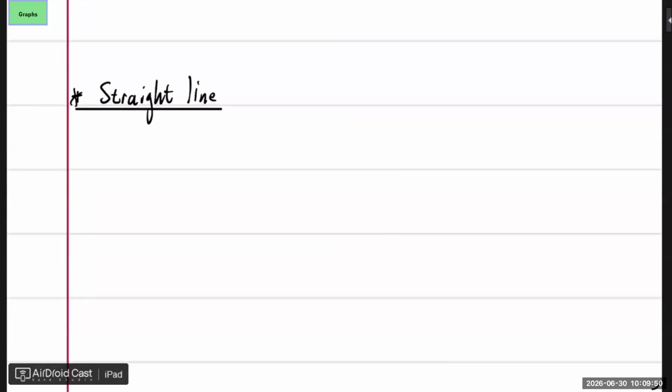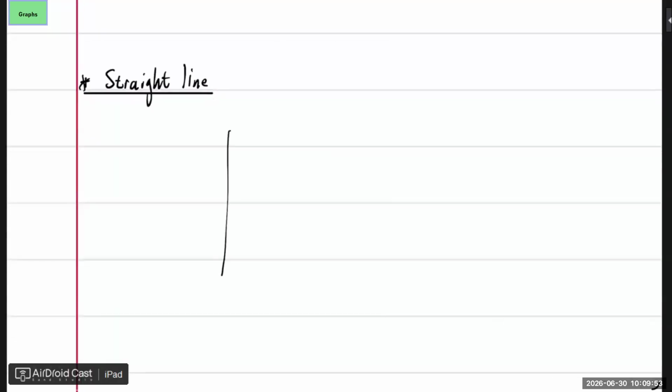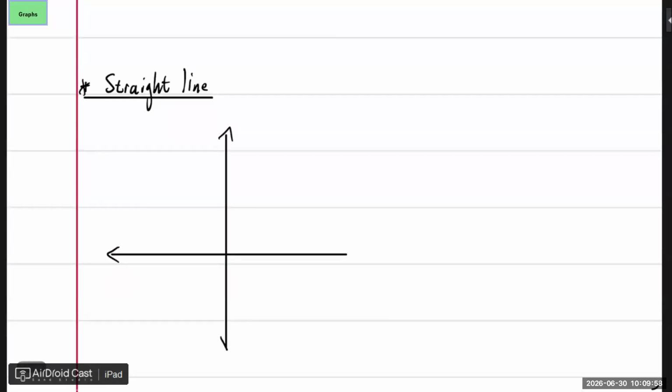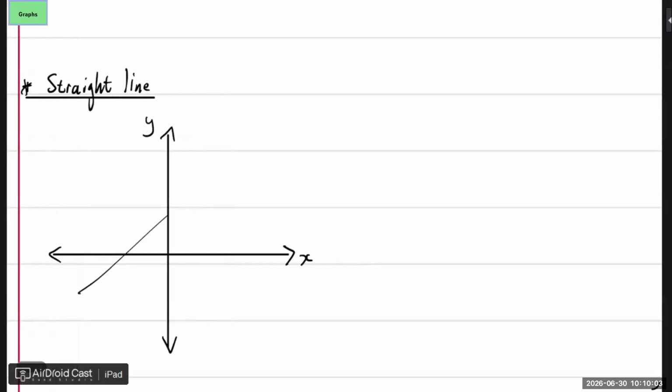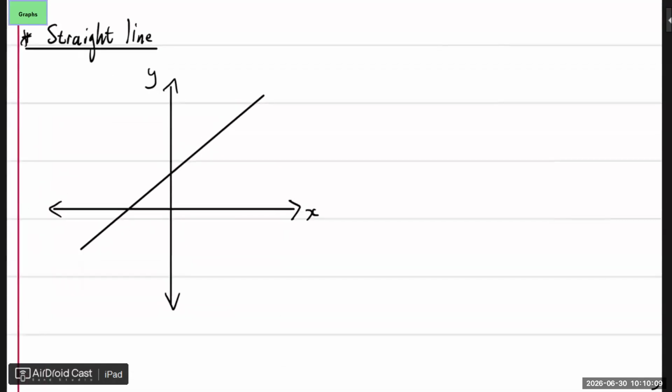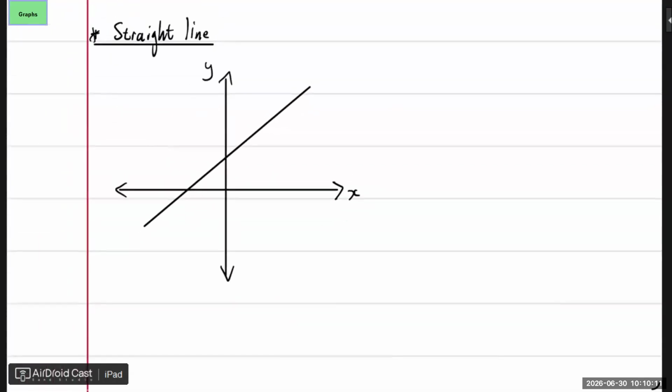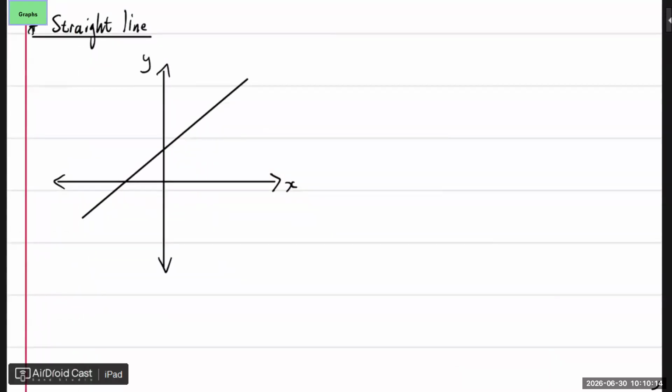So when it comes to a straight line, this is maybe the easiest of all, because, like I said, maybe some of you already did this from grade 7, 8. So a straight line is obviously a straight line. And what do we need to get the straight line's equation? Well, first of all, let me just write the straight line's equation: y equals mx plus c, or you have the other equation as well, which is y minus y1 equals m(x minus x1), right? You know that one as well.